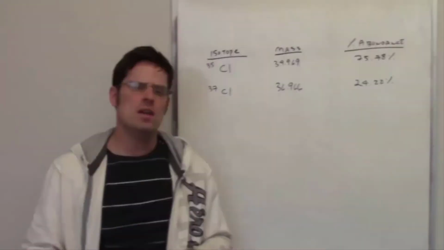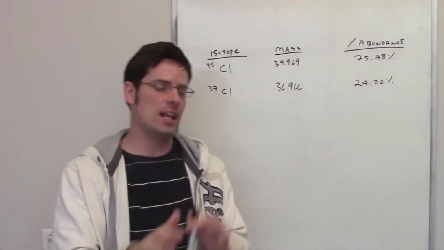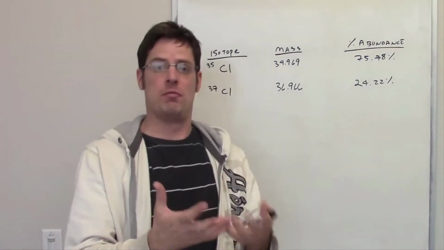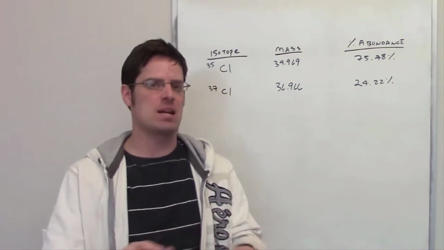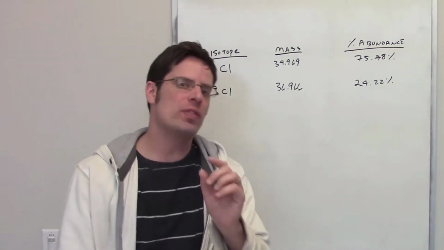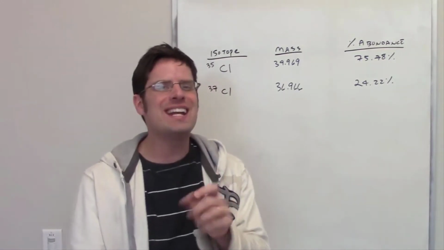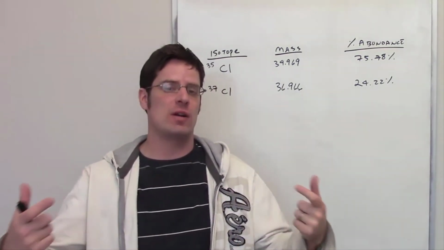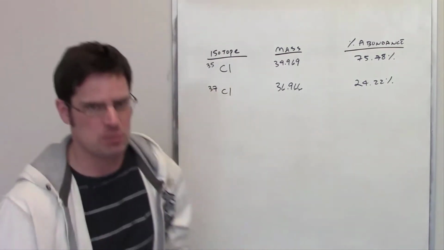When you look at the periodic table, the masses that are given for the different elements in their little respective boxes are not actually the real masses of any given atom of that element on Earth. What those masses are in the little boxes on the periodic table are weighted averages of all of the various isotopes of that element. That might sound confusing. Please let me explain.